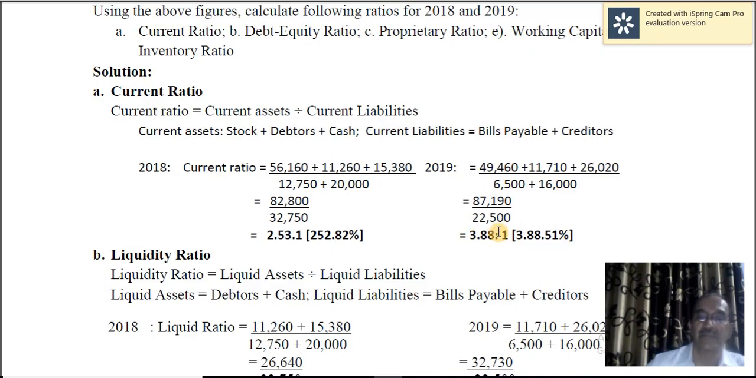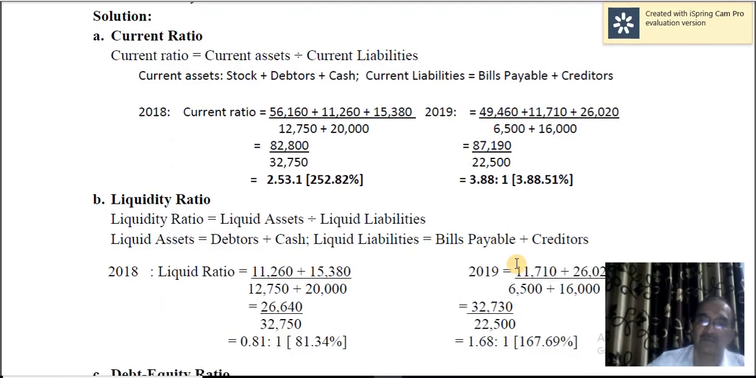And for 2019, it has improved. It is 3.88 when compared to current liabilities. Even if there is a fall in the current value of current assets, you will still be in a position to pay up the current liabilities. And percentage wise, it should be 388.51%, subject to correction.